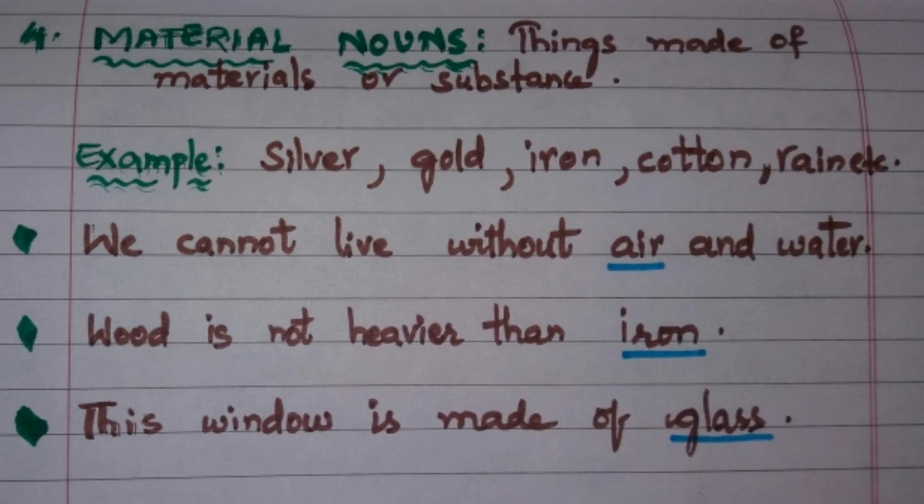See the example. We cannot live without air and water. Air is made up of some gases, right? So it is made up of gases. So that's why it is called a material noun. In the same way, the rest too.